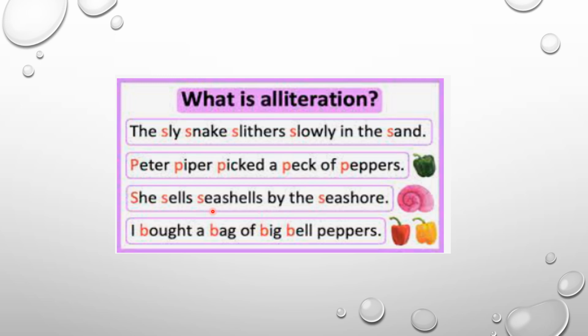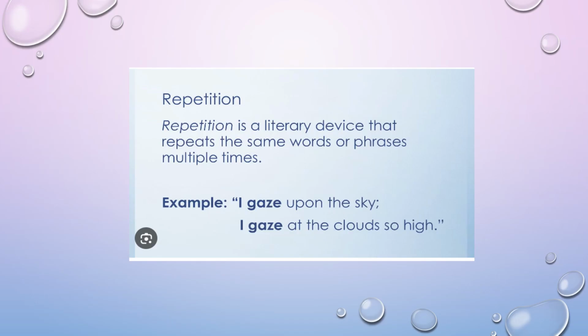She sells seashells by the seashore. Here we are repeating the sound of S. I bought a bag of big bell peppers. Here we are repeating the sound of B. So whenever we have two or more words which start with a similar sound, we can consider them alliteration in our poem.